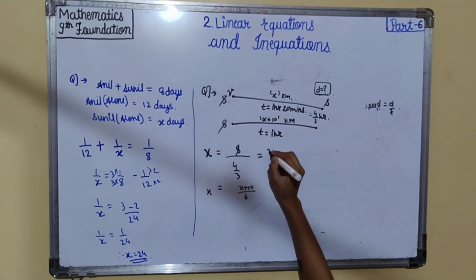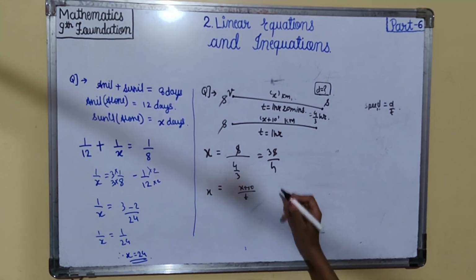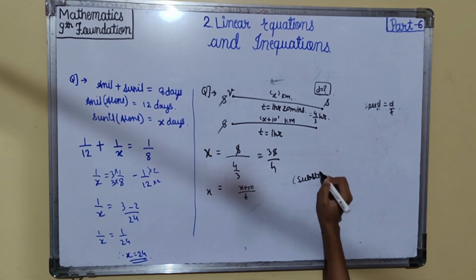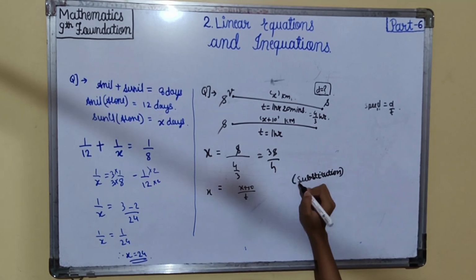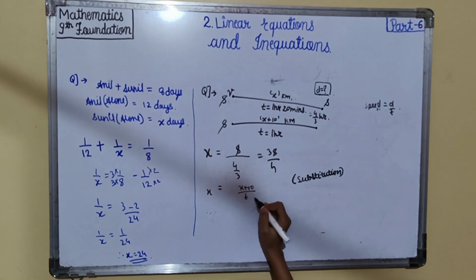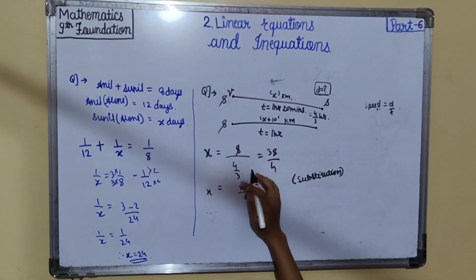Again we'll take 3s by 4 as reciprocal. We'll use the method of substitution. So over here we'll put the value of s plus 10.